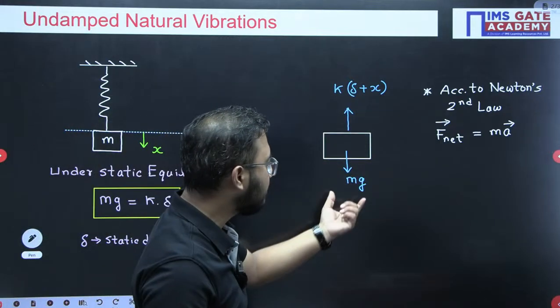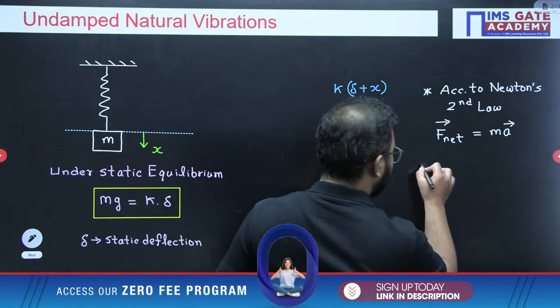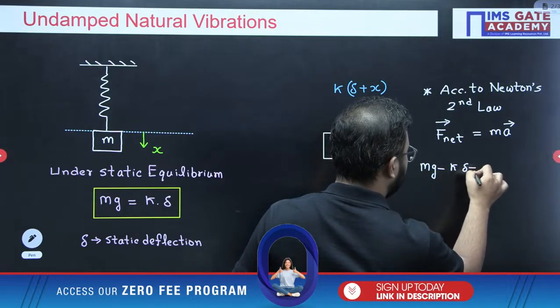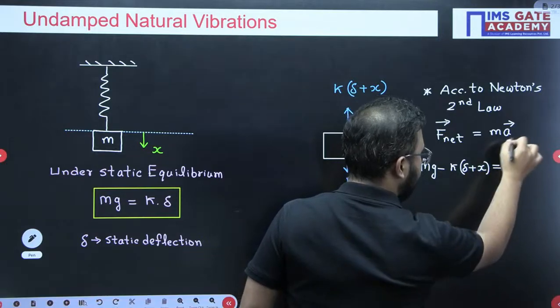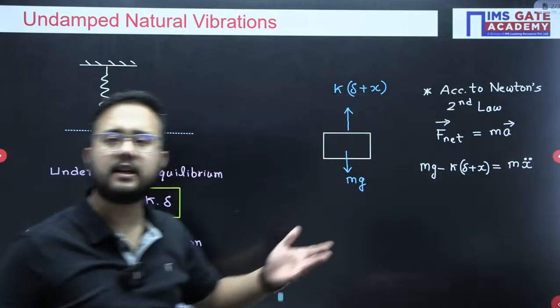Now that net force would be mg minus k into delta plus x. So mg is in the downward direction, minus k into delta plus x, equals mass into acceleration. That acceleration can be represented as x double dot, that is d2x by dt square.